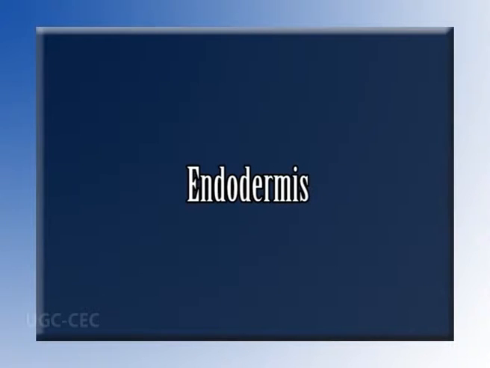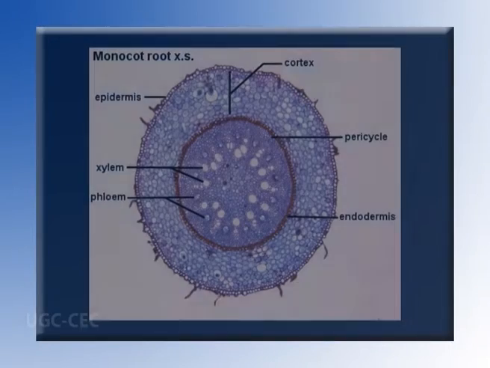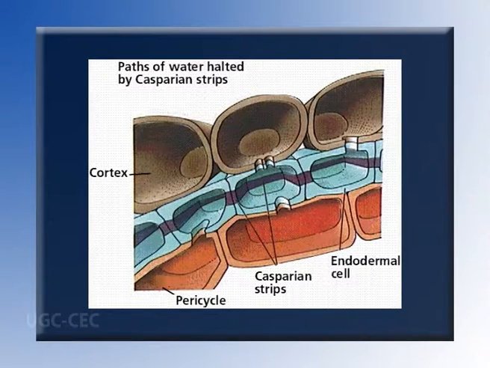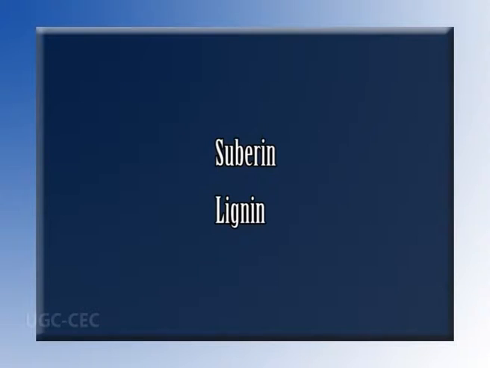Endodermis. The endodermis, which delimits cortex from stele, is of universal occurrence in the roots. It consists of a single layer of closely packed living cells. The endodermal cells are characterized by the presence of thickenings called Casparian strips in their radial and tangential walls. These thickenings are in fact an integral part of primary wall and middle lamella, and they are formed due to the deposition of suberin and lignin.